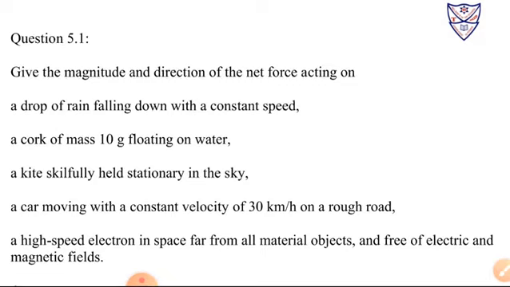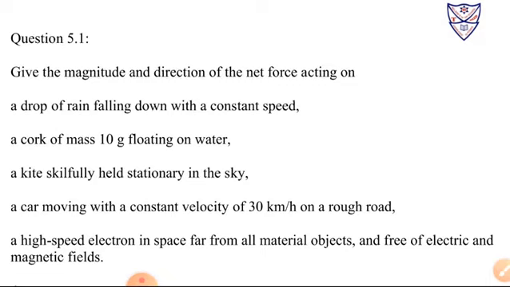And the last one is a high speed electron in space far from all material objects and free of electric and magnetic fields. Why high speed? Because the electron has negative charge and very high speed, we can neglect the electric and magnetic forces on that electron, as they are much smaller than, for example, the gravitational force.